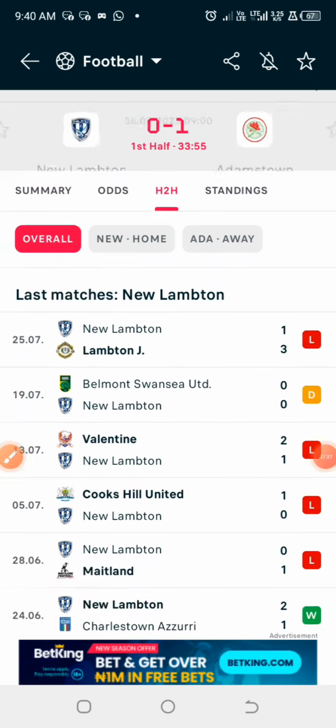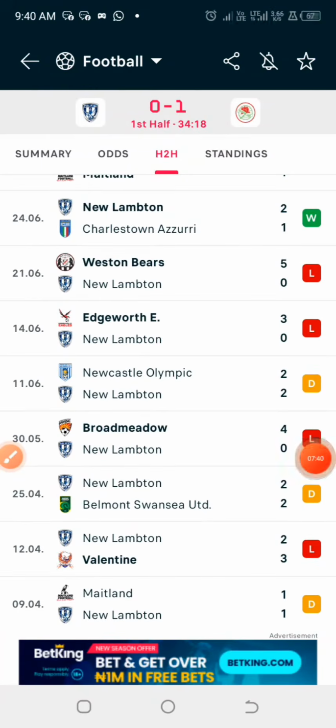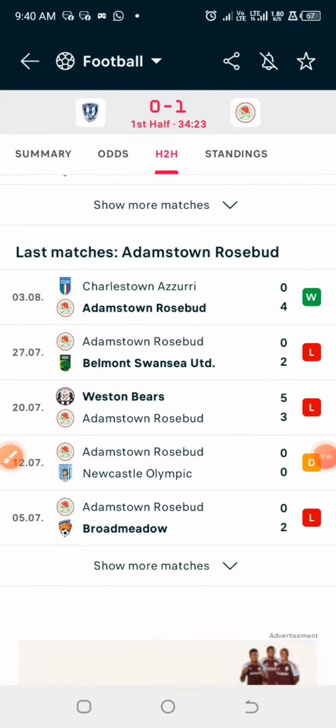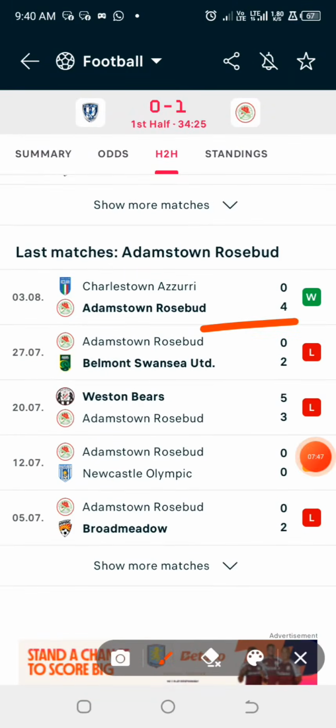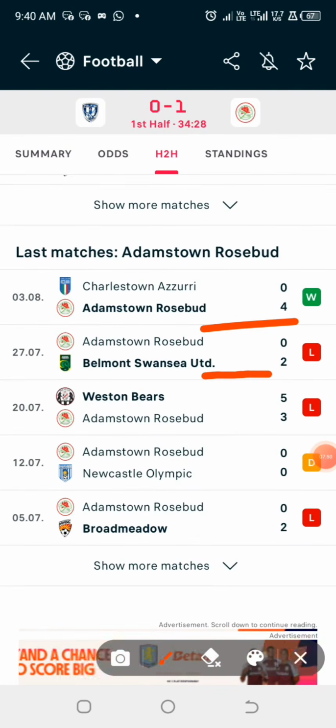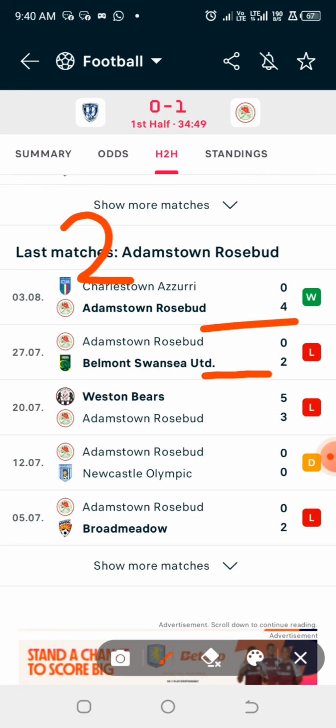Now moving on to the away team. We are going to apply the same process for the away team also, because in the last 2 games of the away team, we can see that in the last game the away team scored 2 goals in the first half and 2 goals in the second half. But in the other match they were unable to score goals at all, both in the first half and second half. So the total number of goals that the away team had in the last 2 games happens to be 4, adding both the first half and the second half goals scored. Now the next thing to do is to divide the 2 goals that the away team had in the first half by the total number of goals they had. Are you getting it? For both first half and second half.